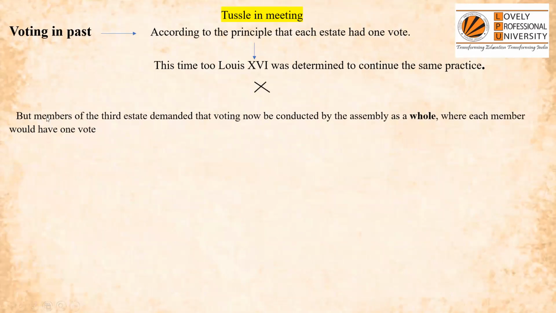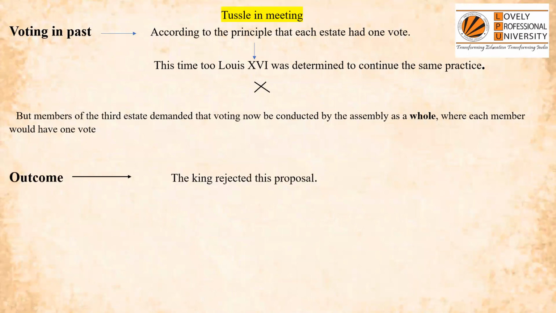But what happened? The members of the third estate demanded that voting should now be conducted by the assembly as a whole. Each member should have one vote. They demanded that the practice of one vote per estate should end and that every individual should have one vote, because their population was larger, so their vote should count for more. If theirs was counted as one vote, it should be two. They demanded that each individual's vote should be counted.